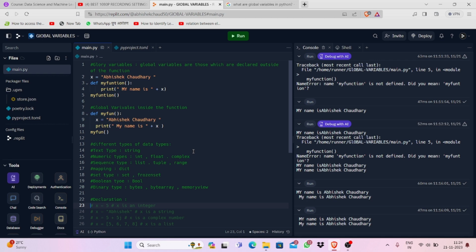So the first one we are going to discuss is, let's take a comment here, and now write x is equals to, and if I'm writing a name of a boy called Abhishek Chaudhary, what is it called? Can you see? This is a string. I think I have told you in a previous video. Yes, guys, this is a string.